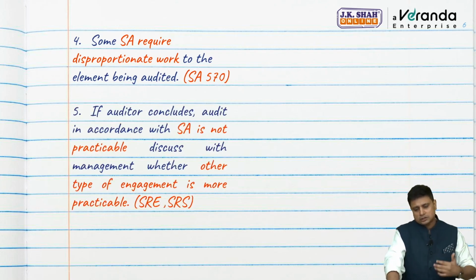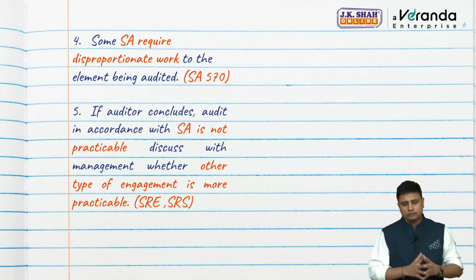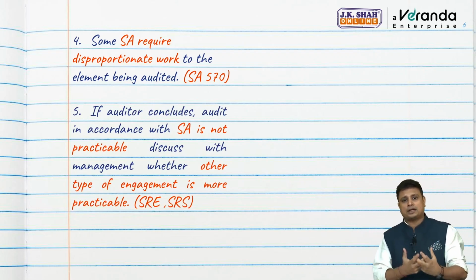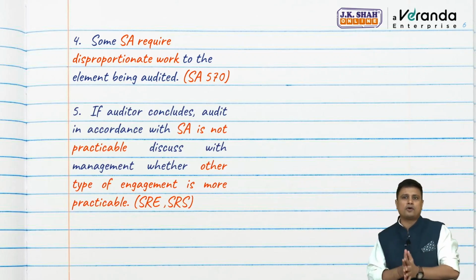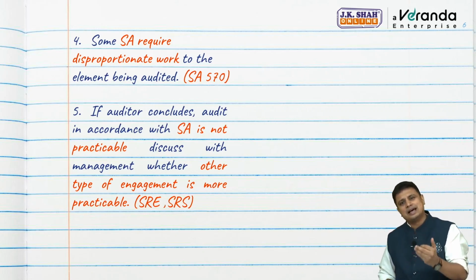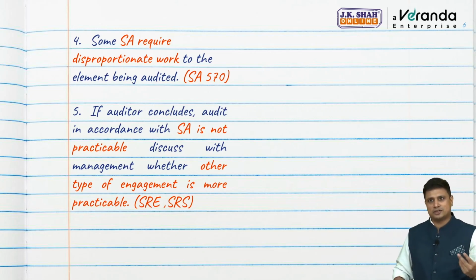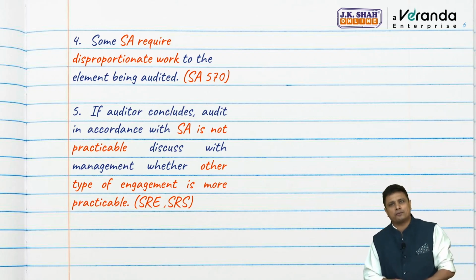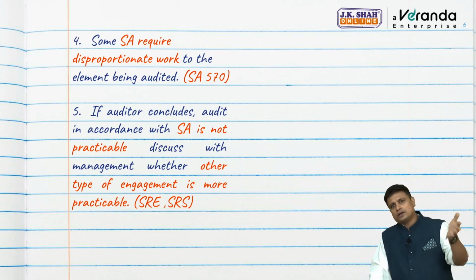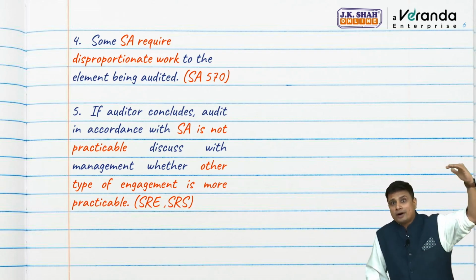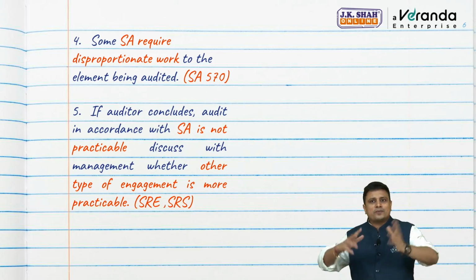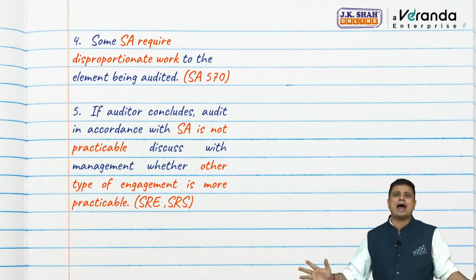Because of all this, the auditor may conclude that in accordance with the essay, it is not practicable to perform this particular engagement. We will meet with the management and will discuss: let's move on to some other type of engagement. Now, what do you mean by some other type of engagement? We can ask them, rather than audit, let us go ahead with review, where we do not have high assurance, we can have a moderate assurance. Or let us go with related service where we are not expressing any opinion at all.